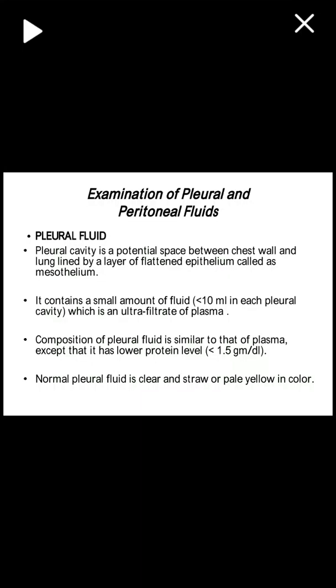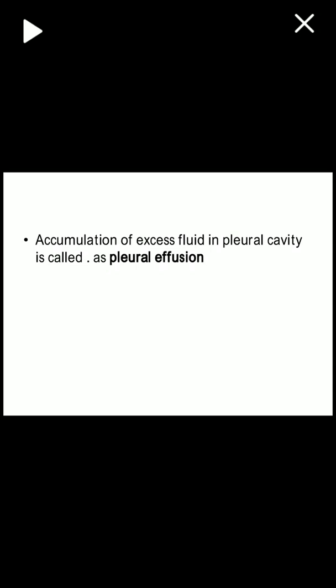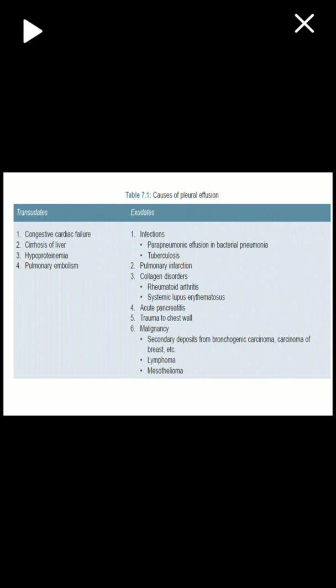Sorry, we stopped there. Now I am continuing with examination of pleural and peritoneal fluid. Accumulation of excess fluid in the pleural cavity is called pleural effusion. Pleura is a covering of the lungs and it has a cavity. The causes of pleural effusions are of two types: one is called transudate, another is called exudate. What exactly transudate and exudate are, we will come to later.